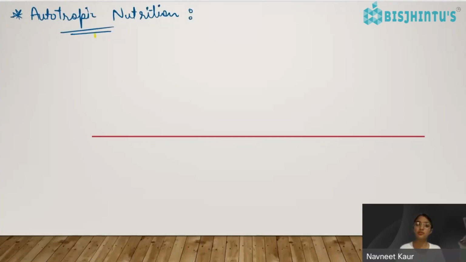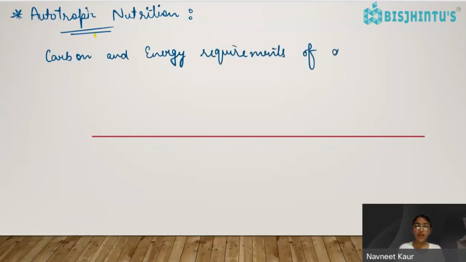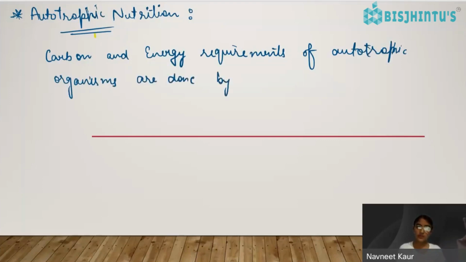Autotrophic nutrition can only occur in autotrophic organisms. And what do we need for this? Carbon. The carbon and energy requirements of autotrophic organisms are fulfilled by the process of photosynthesis, right?